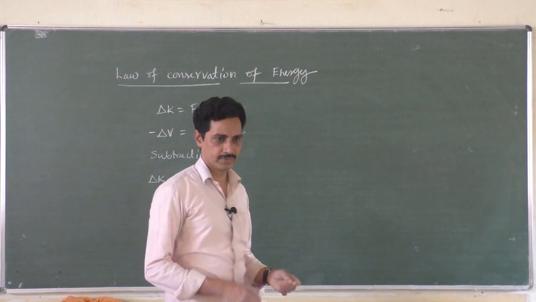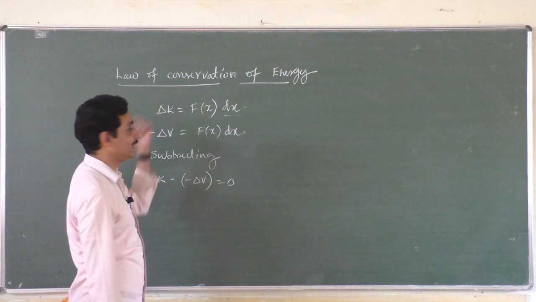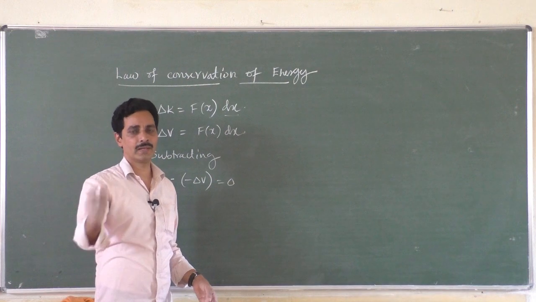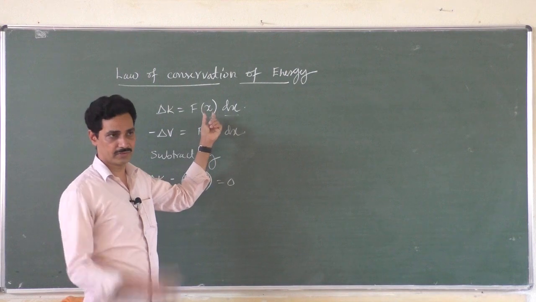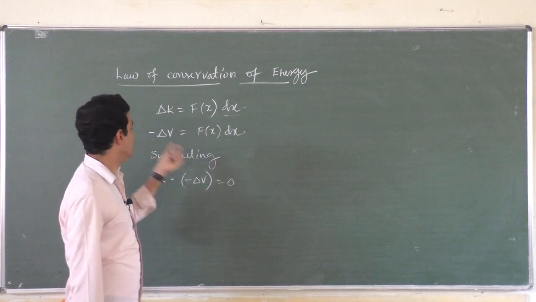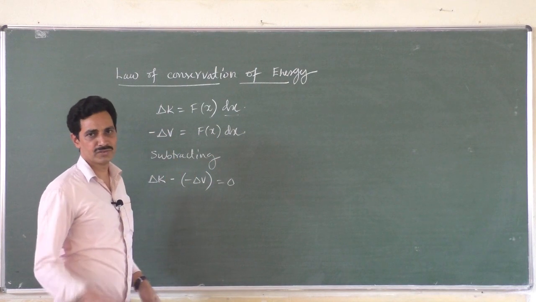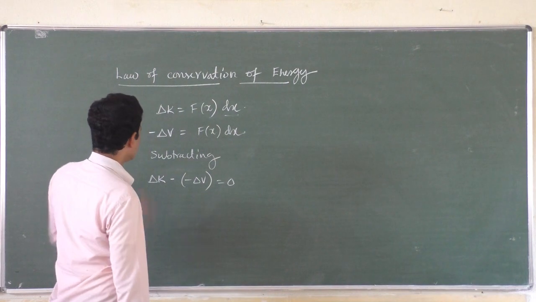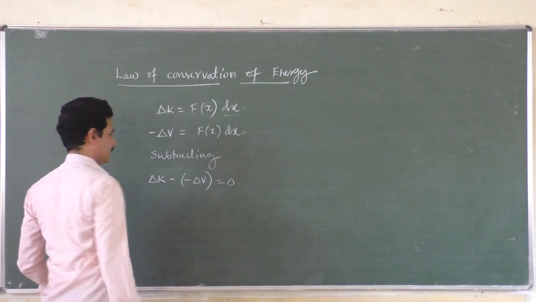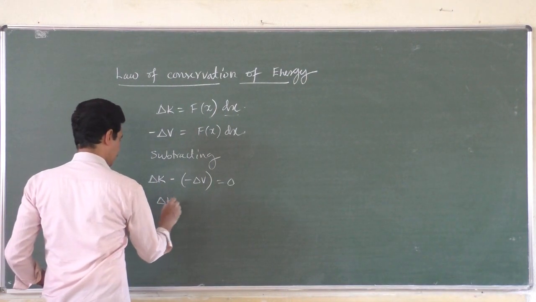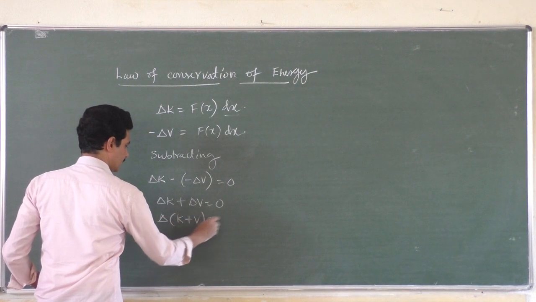And you know the work energy theorem: change in energy is equal to work done. Work done is nothing but force into displacement. So the change in kinetic energy must be equal to work done, which is force applied into a small displacement along which the force is uniform. And the change in potential energy is also equal to work done, given by force into the small displacement. Subtracting, you will get delta K minus delta V is equal to 0, right hand side is 0. Okay, delta K plus delta V is equal to 0. Delta of (K plus V) is equal to 0, right?